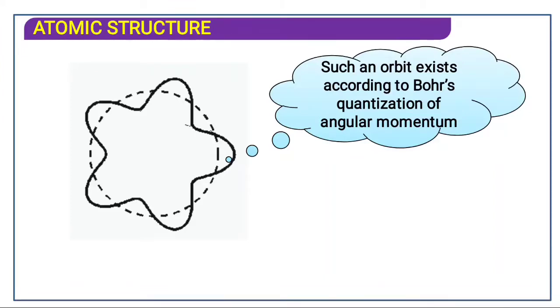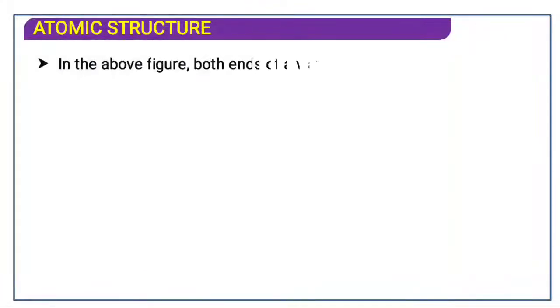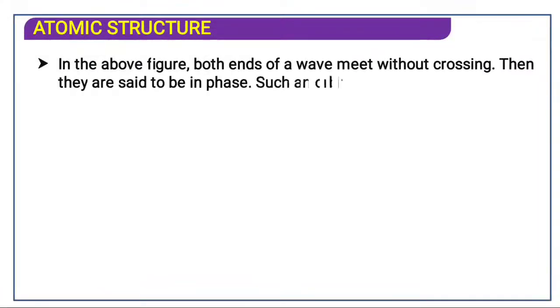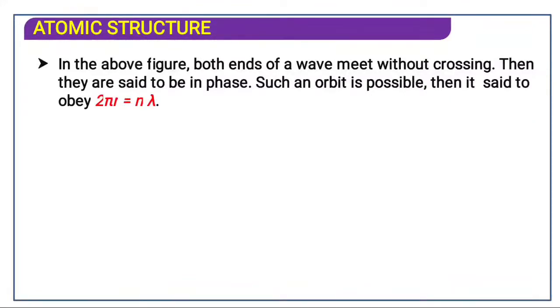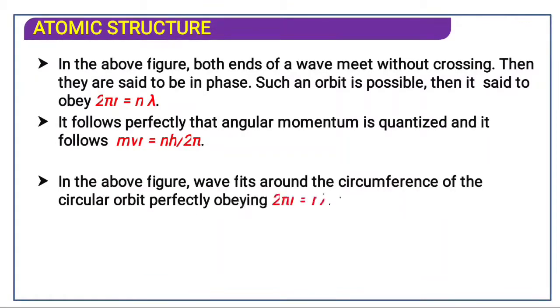Such an orbit exists according to Bohr's quantization of the angular momentum. Both ends of the wave meet each other without crossing. In the above figure, we have seen both ends of the wave meet without crossing, so they are said to be in phase. Such an orbit is possible, and it obeys 2 pi r is equal to n lambda. It follows perfectly that the angular momentum is quantized